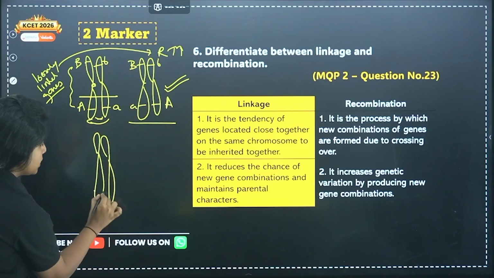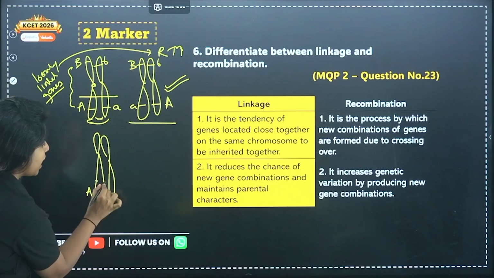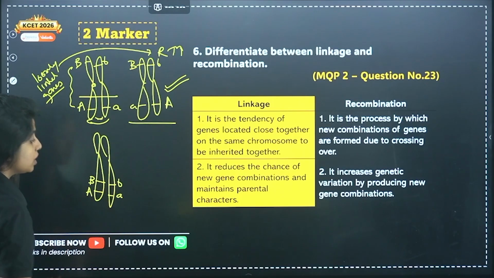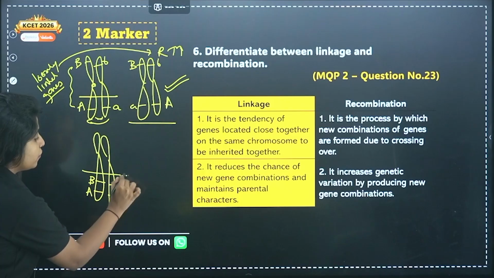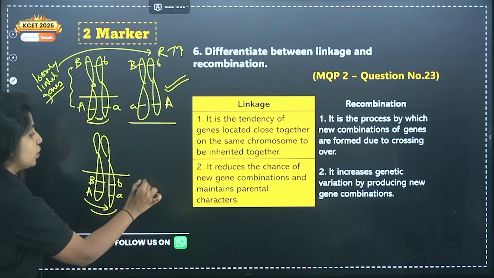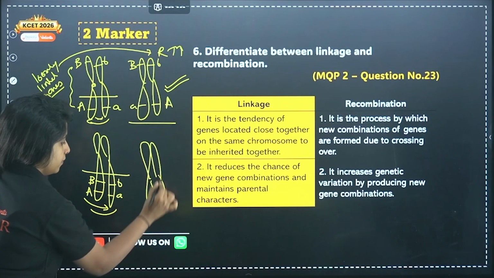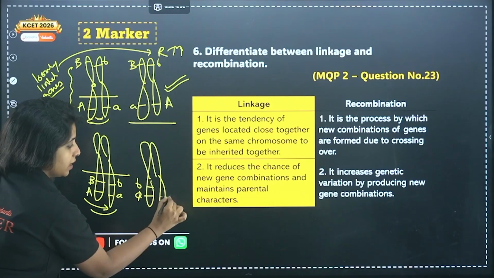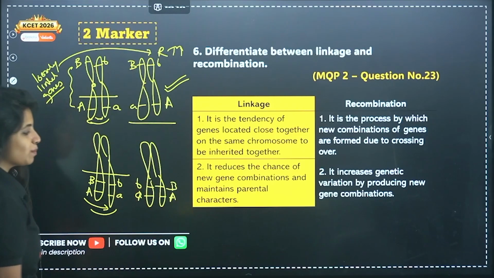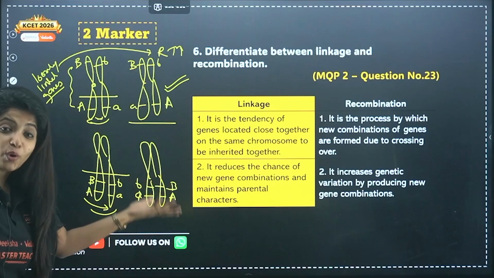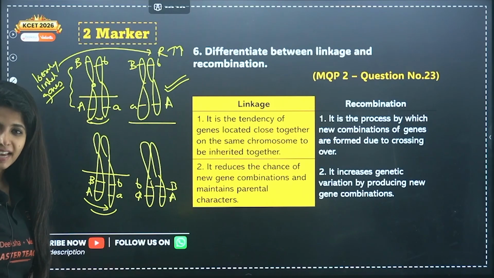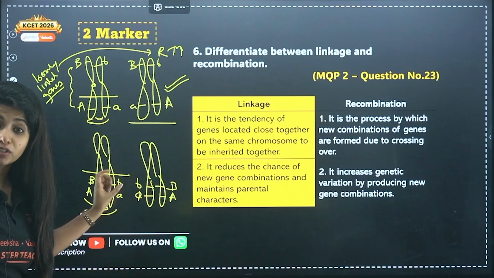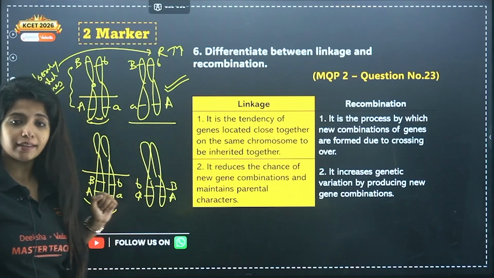Now on the other hand, suppose over here I have capital A and the capital B gene is right over here. Similarly, small a and small b gene is right over here. Now if the crisscross thing happens, what will happen, my dear children? Small a, small b come together, capital A, capital B also come together. Here do you find new combinations being formed? Very less. The upper part is different, I agree, but here between them you find lesser recombination. These 2 characters are always going together, right?